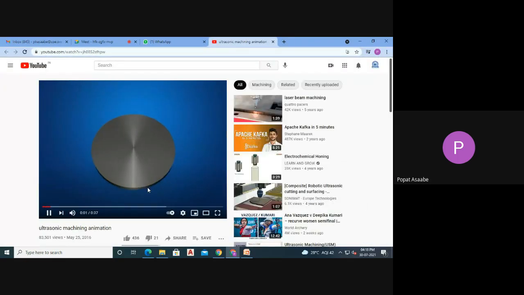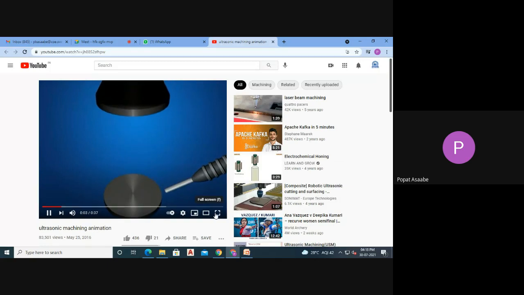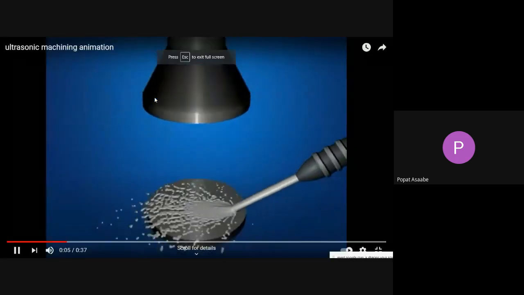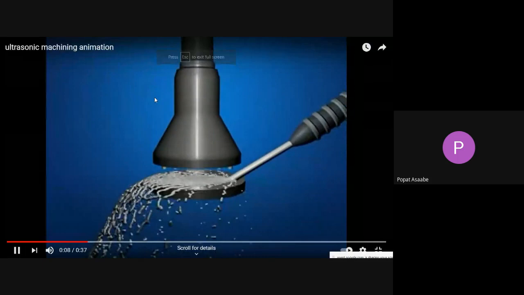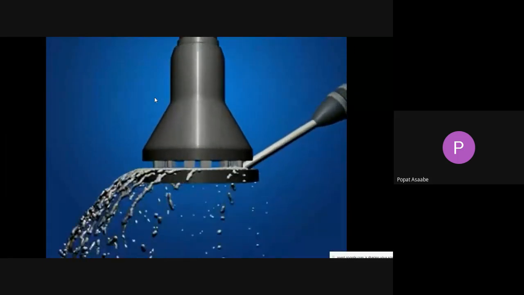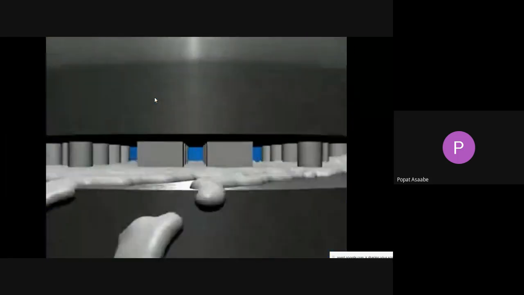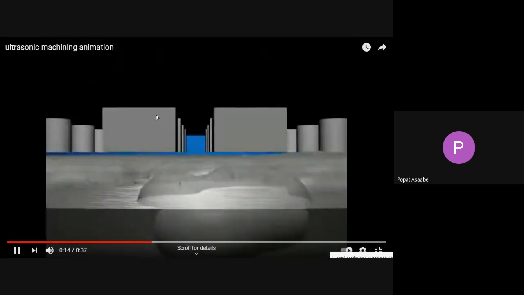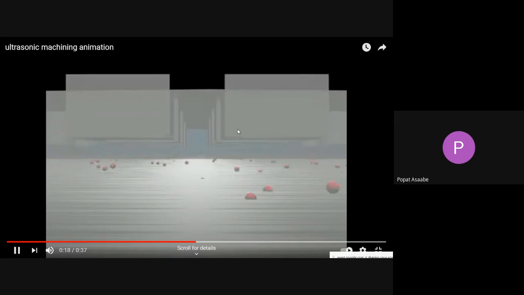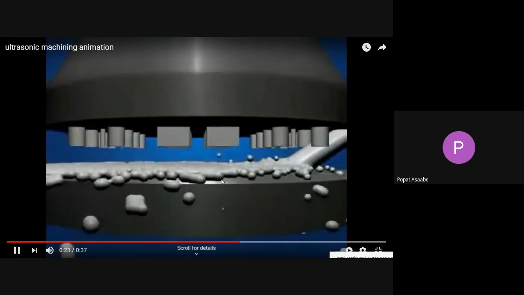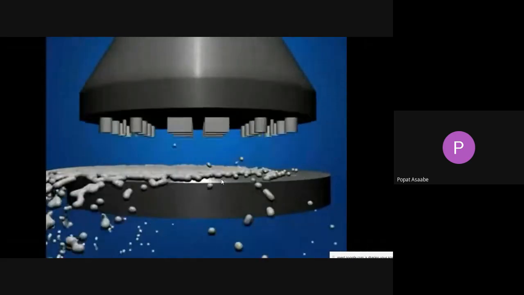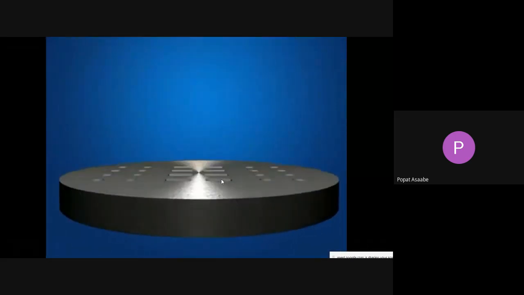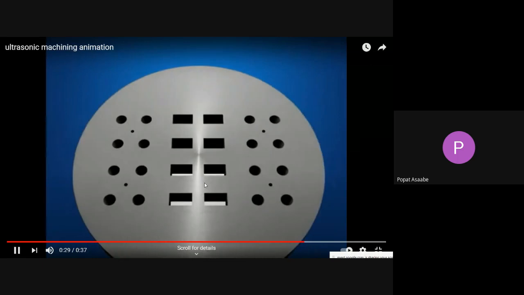See this animation for the ultrasonic machining process. Now see, this is the vibration, and this is the abrasive particle. Due to that vibration, it will hammer on your workpiece, and it will remove the material. Like this. See, the machining process is done.